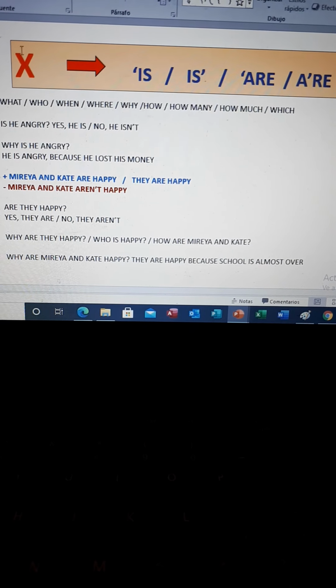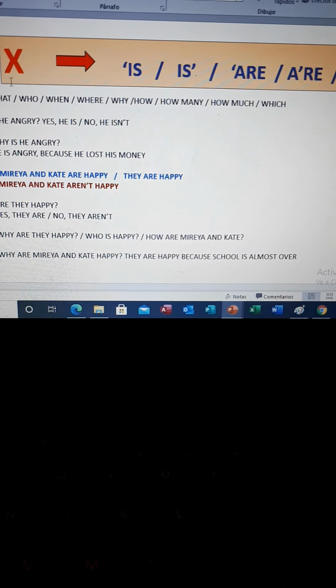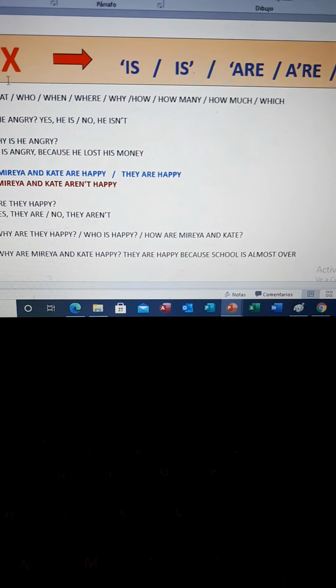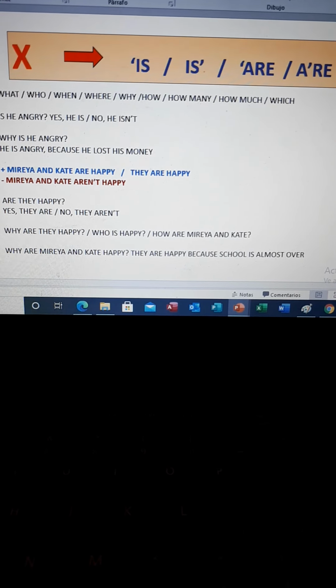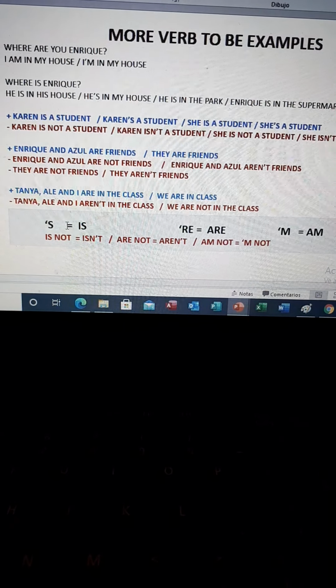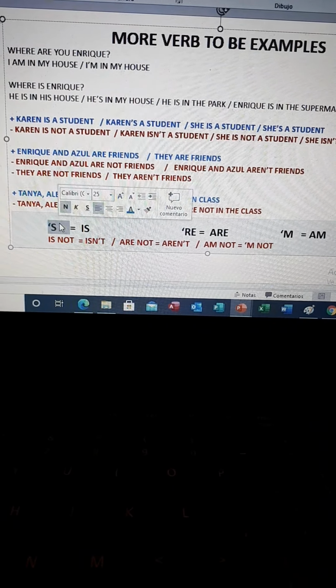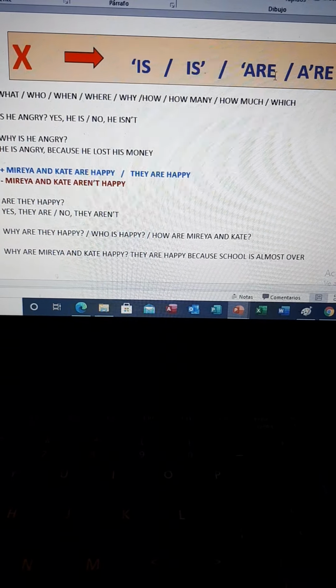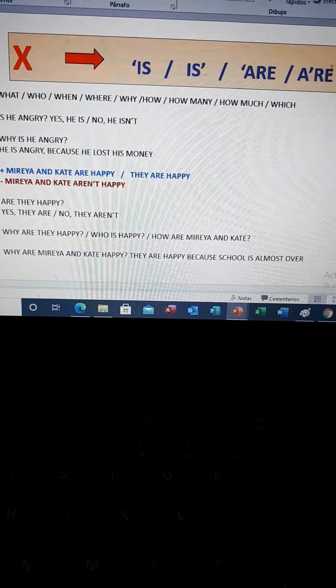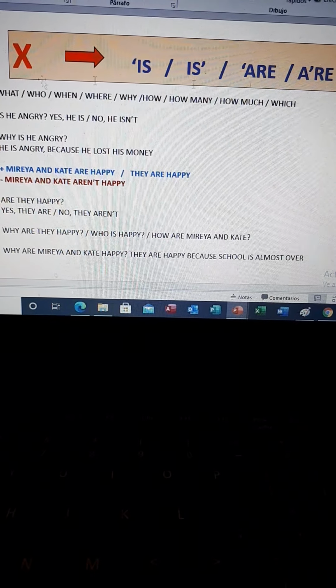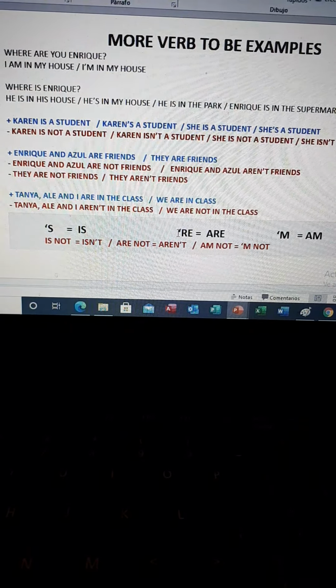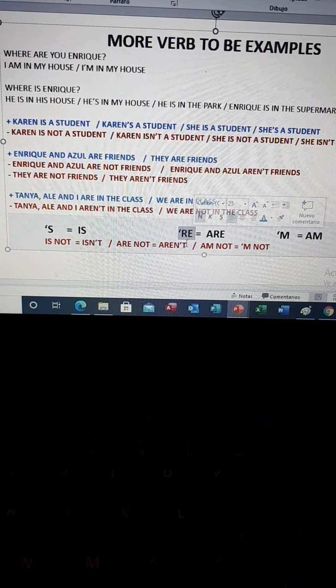It's not correct, that's why I put an X in red, okay? Because it's not correct to put apostrophe is. Also, it's not correct to use is apostrophe. The correct one is apostrophe S, okay? Also, it's not correct to use apostrophe R. Nope. The correct form is apostrophe RE. This is the correct form, okay?